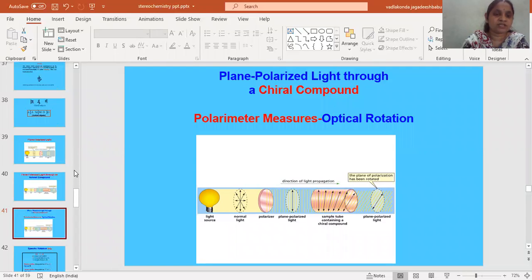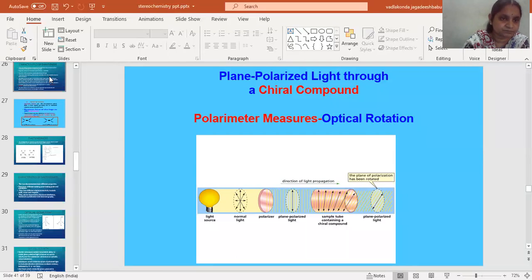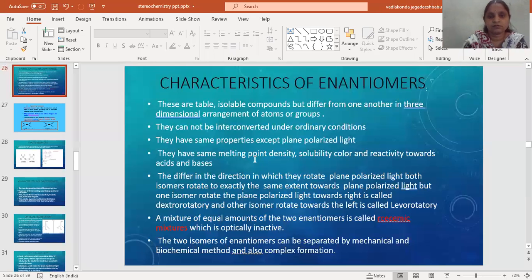Now we will go back to the properties of our enantiomers. Enantiomers will have the same melting point, density, stability, color, reactivity towards acids and bases, because they are differing only in the rotating the plane polarized light.